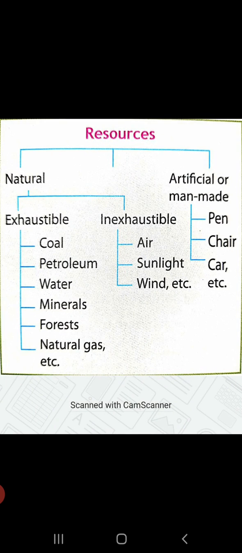So that is about the resources. When we talk about the natural resources, children, natural resources are produced by nature and they are further classified as exhaustible natural resources and inexhaustible natural resources.